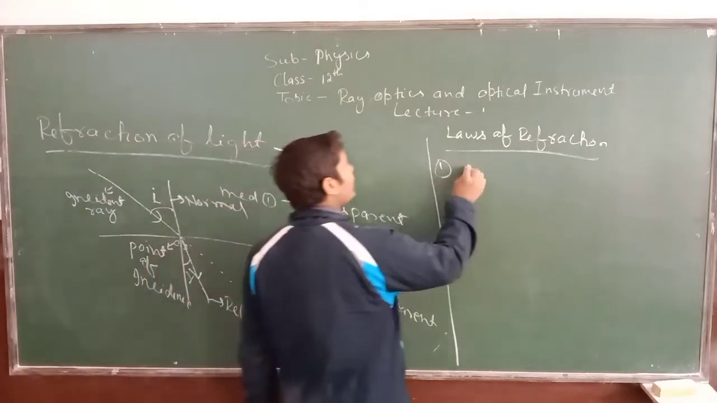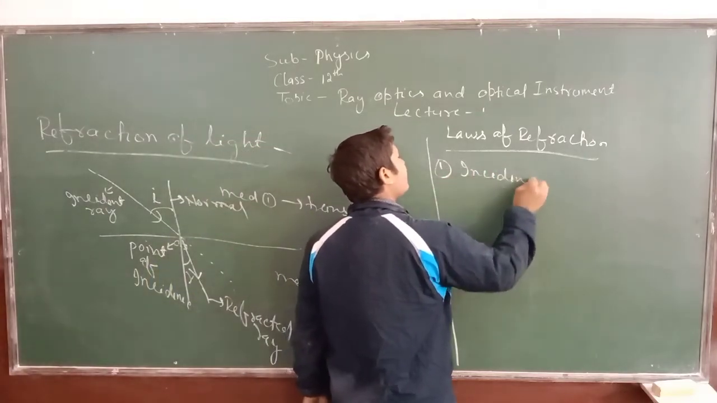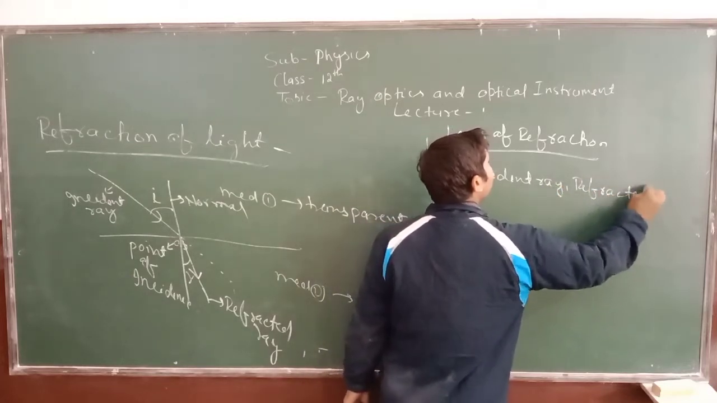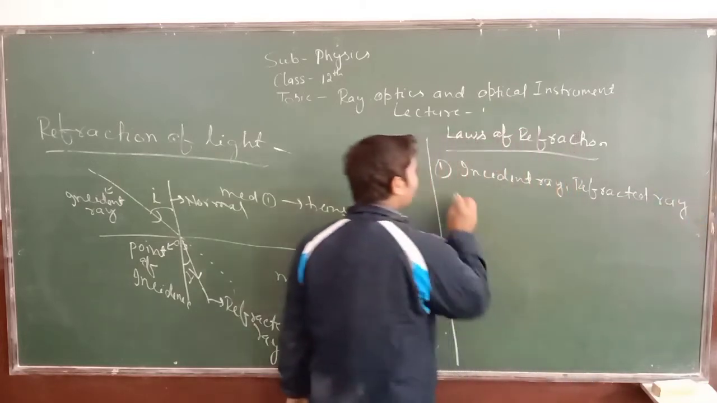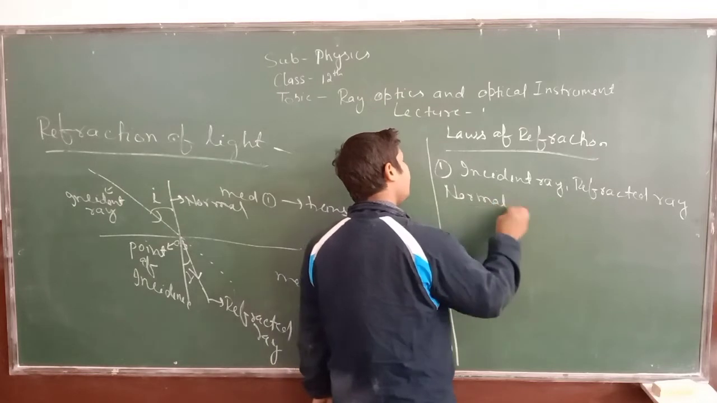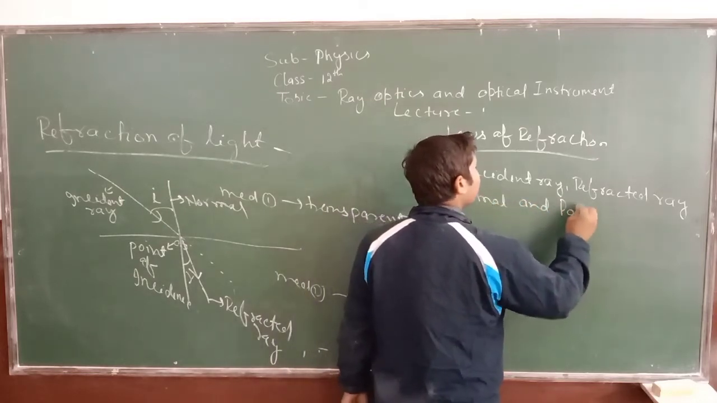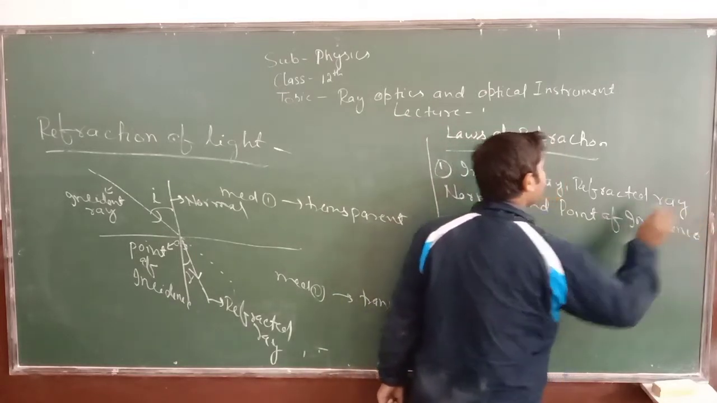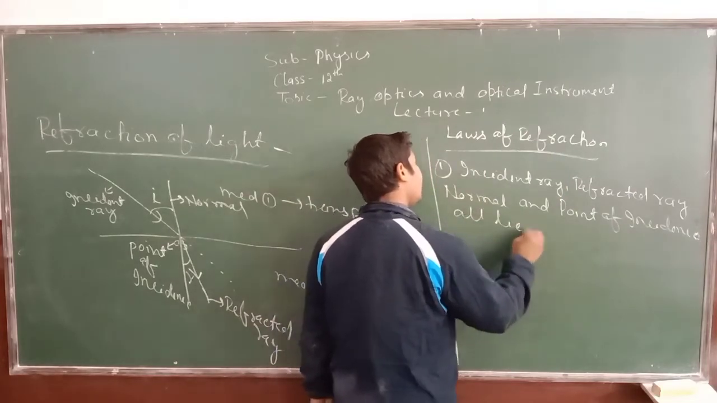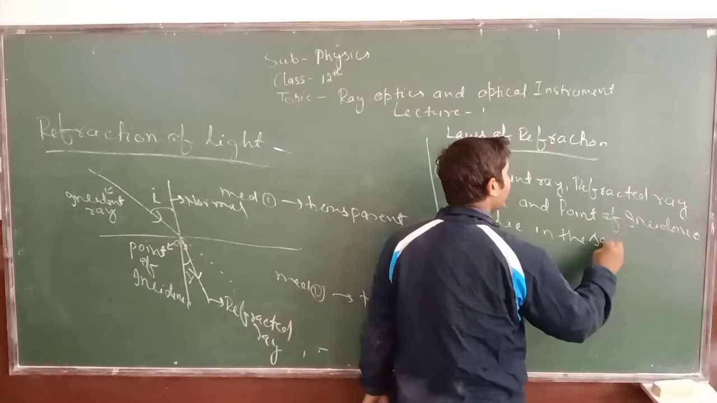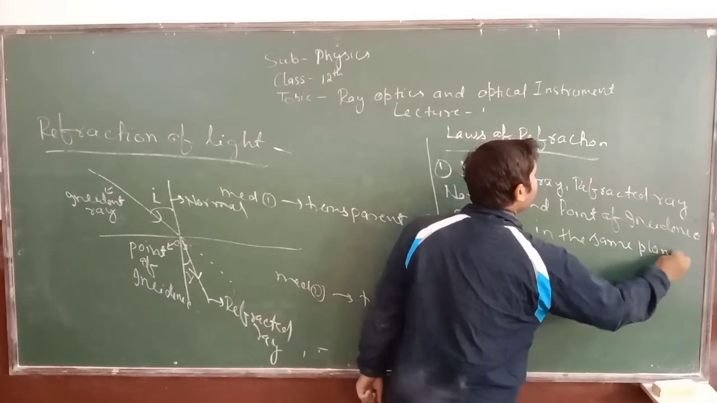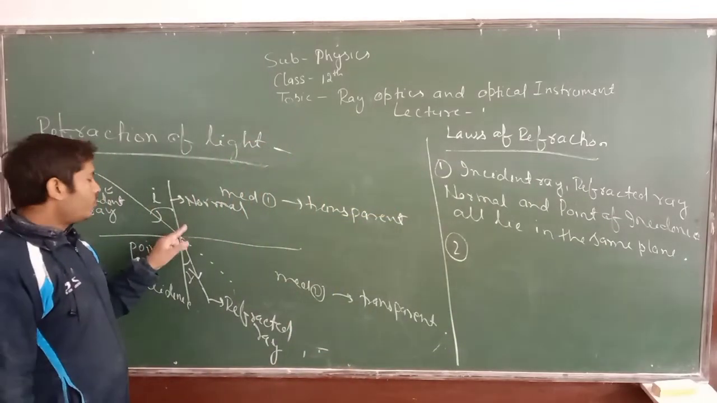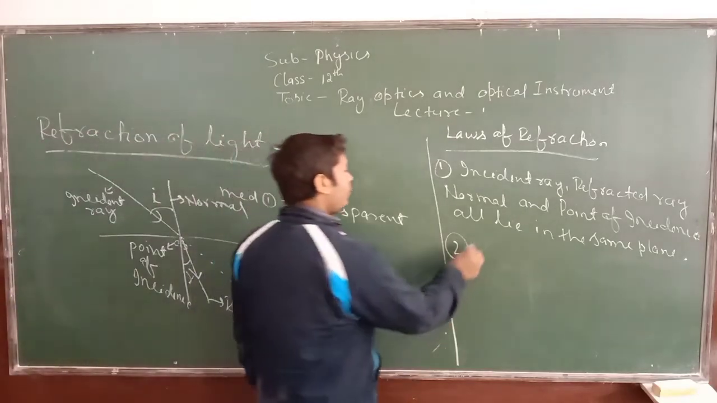Means the first law is that the incident ray, refracted ray, normal and point of incidence all lie in the same plane. And the second law is that the ratio of sine of incidence angle to the sine of refracted angle is always constant.